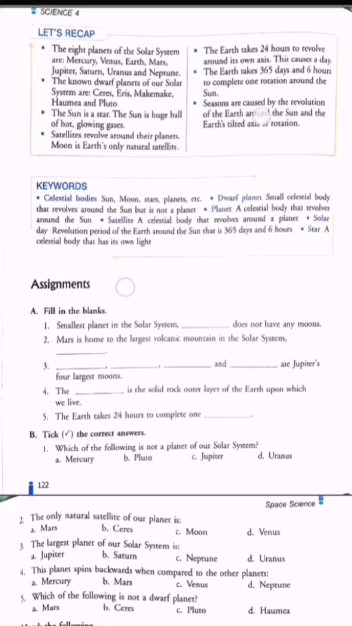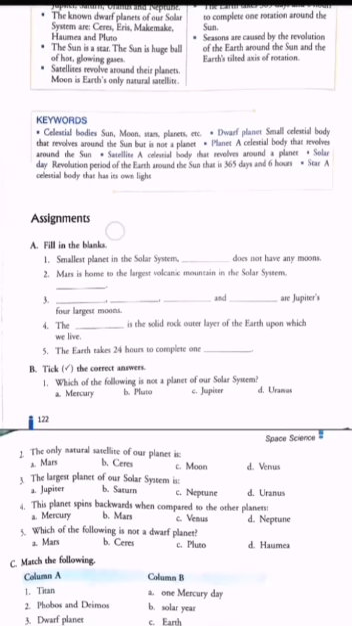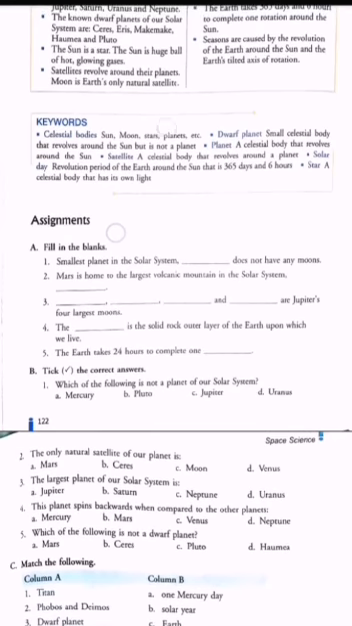Then seasons are caused by the revolution of the Earth around the sun, and the Earth's tilted axis of rotation. This is the reason for seasons. Then let's see the keywords you need to remember. I'm just reading them. Celestial bodies are bodies like the sun, moon, stars, planets, etc. Whatever is present in space is known as, or considered, a celestial body.